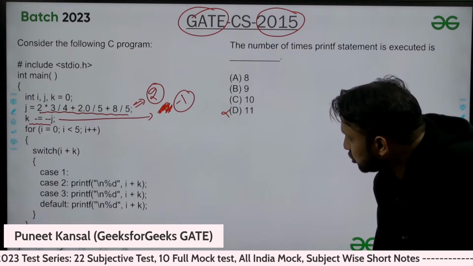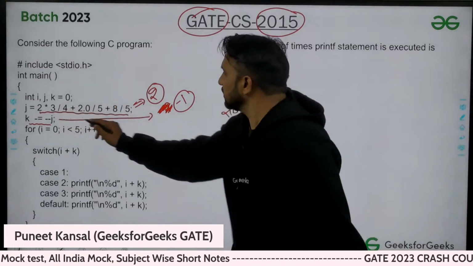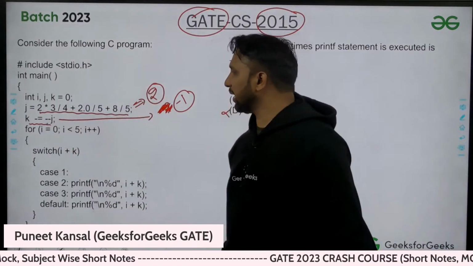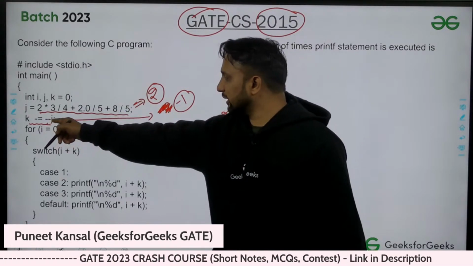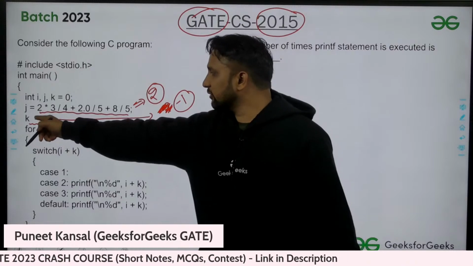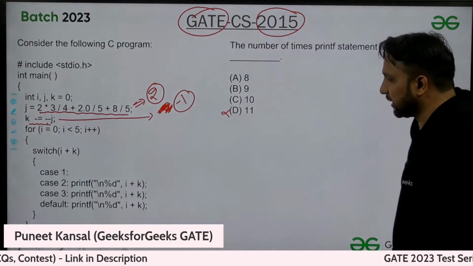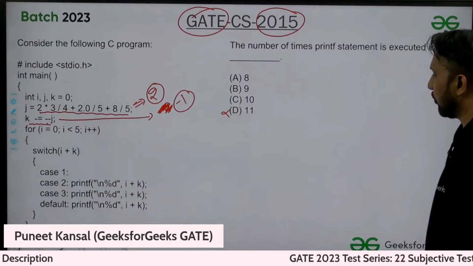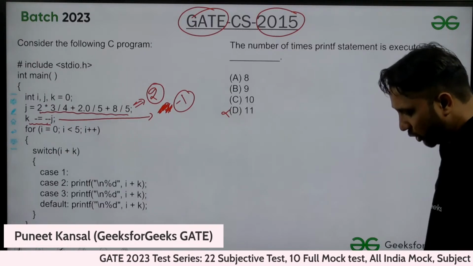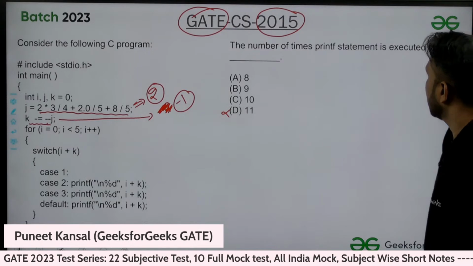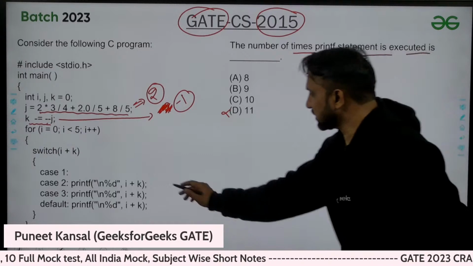So J value is 2 and K value is minus 1. If you solve this, you will get 2 here, and if you solve K, then you will get minus 1. Actually, J is 2, and then you will decrement J, that will be 1, and then 0 minus 1 is minus 1. So I directly mention J and K value. Then can you tell me, how many times the printf statement will execute? Number of times the printf statements are executed. So these are the printf statements here.